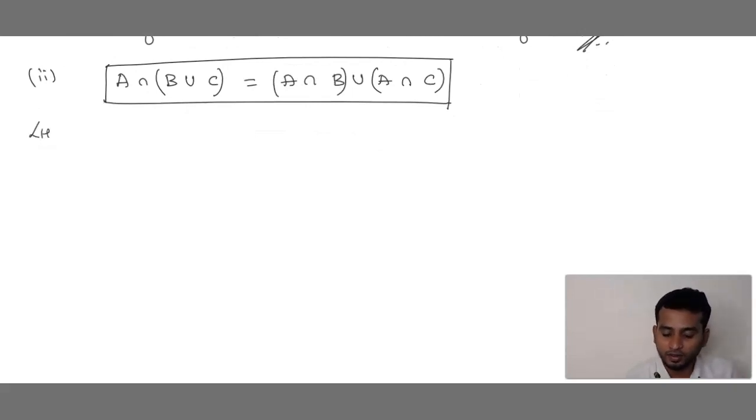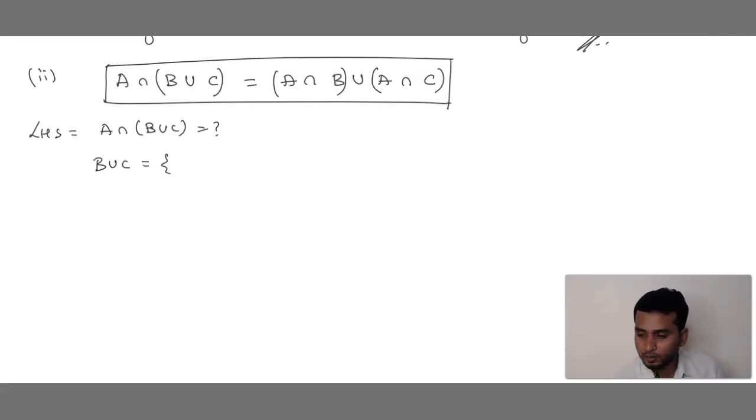First, let me find LHS. What is LHS? A intersection of B union C. Correct? So first we find B union C. Right? What is B union C? In B and C, can you compare? B union C. That is -1. After that we have -2. Correct? -1 we have. -2 we have.